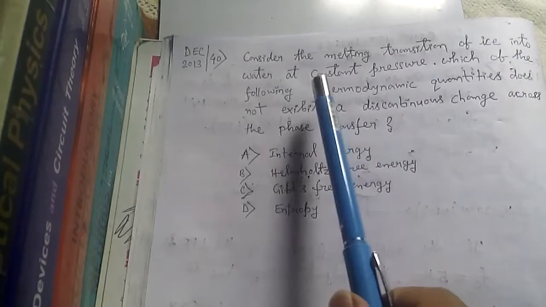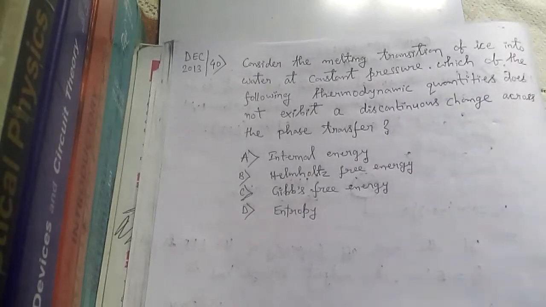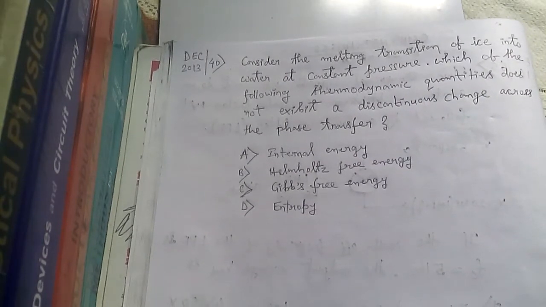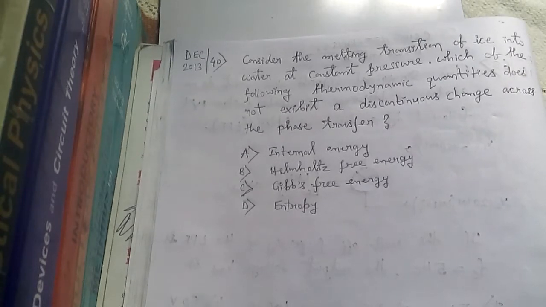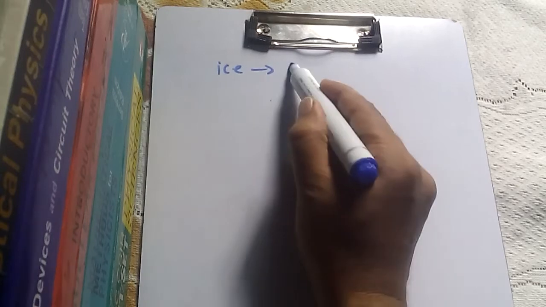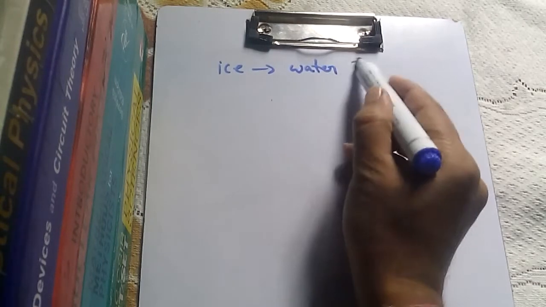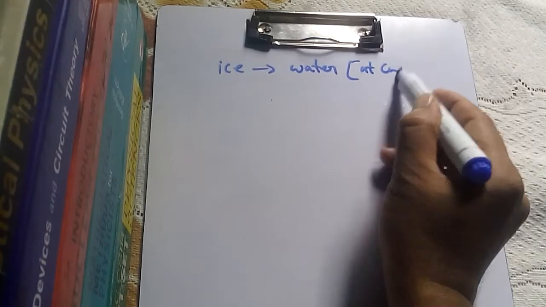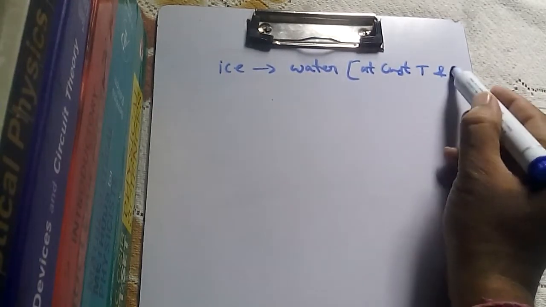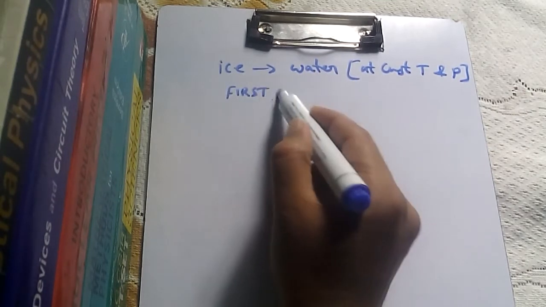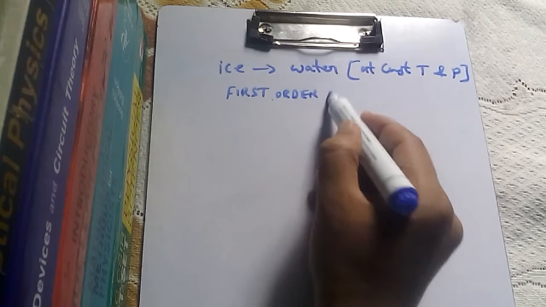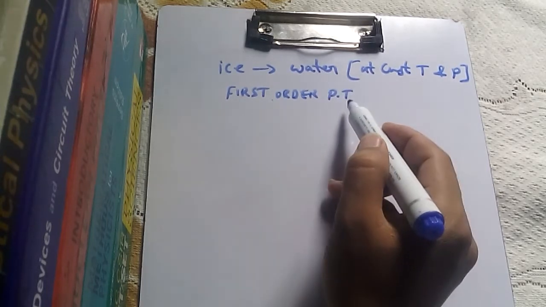Ice is changing into water at constant pressure and at constant temperature also. The reason is 0 degree ice is changing into 0 degree water. So temperature is also constant here. So in this problem, ice is changing into water at constant temperature and constant pressure. We already know this is a first order phase transition. We may also say phase transfer.